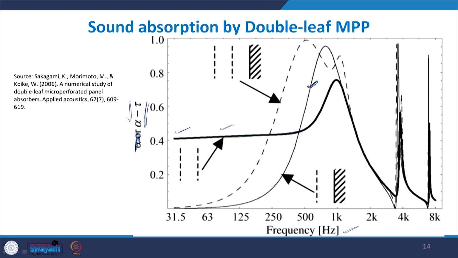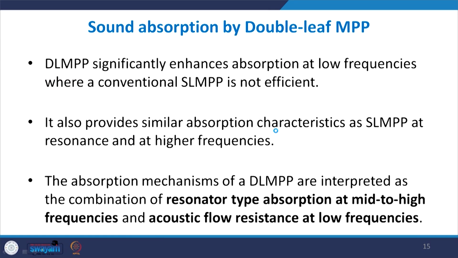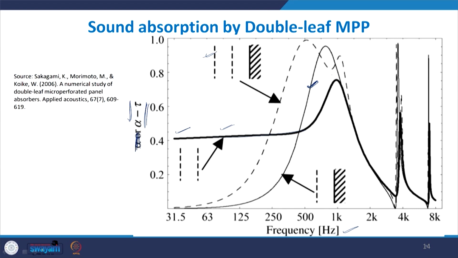And if we add a rigid backing at the end, so if we have double leaves plus a rigid backing, then what it does is that it improves the low frequency absorption and broadens the peak, but it is not done throughout. So, I will write down the effect here. When only double leaf enhances low frequency absorption throughout, which means throughout all the low frequencies,